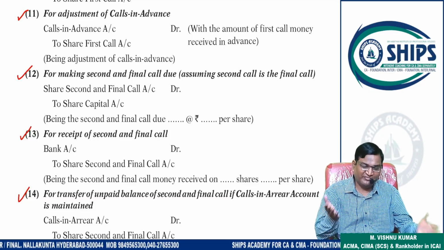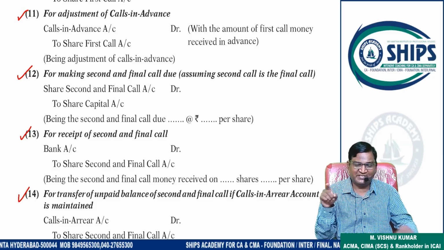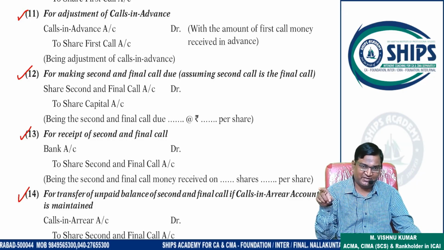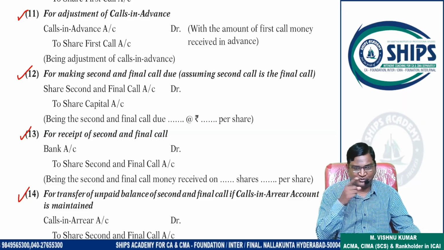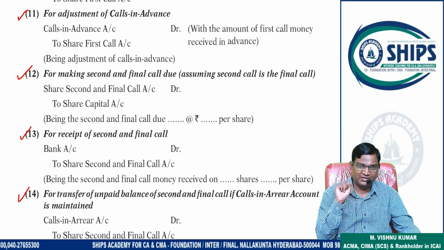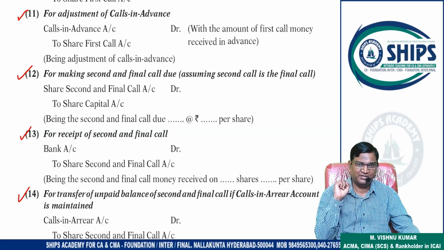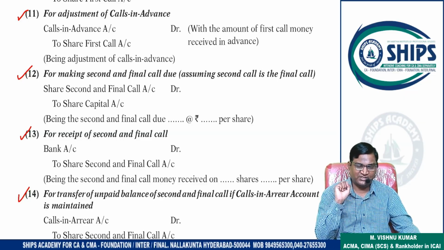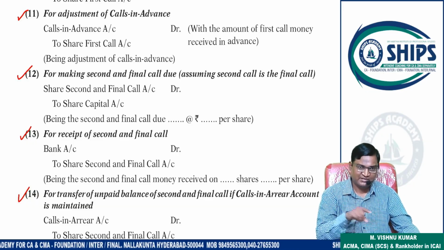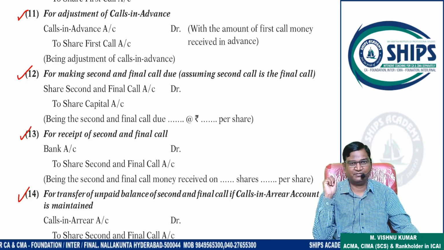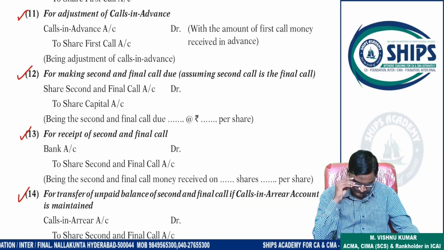The remaining amount only we will receive. If you do not pass this entry, and you write calls in share final call to share capital, or share first call to share capital 20,000, it means you have to receive 20,000. So 20,000 is wrong now. Already 12,000 in the application stage you received or not? Yes, sir. So the remaining 8,000 only you have to record now. That's why that 12,000 is cancelled here. That is the reason calls in advance is debited here. Okay, right. Note it first.